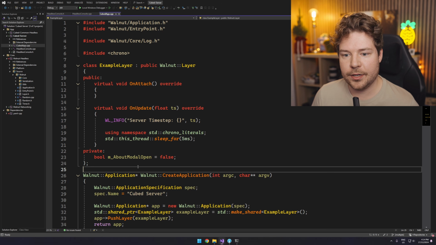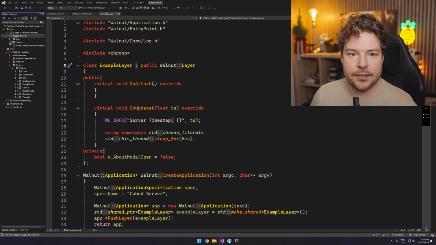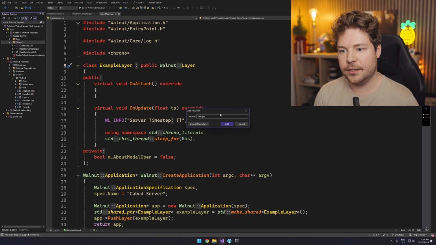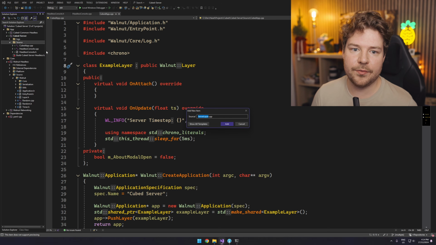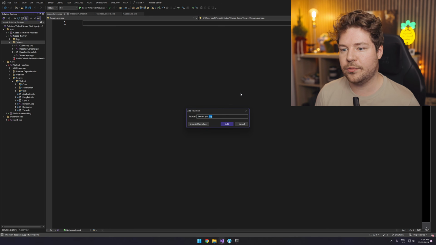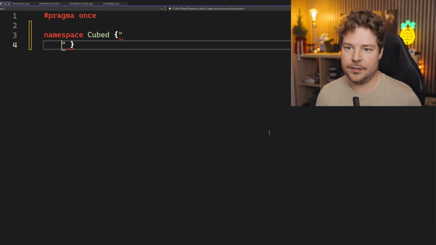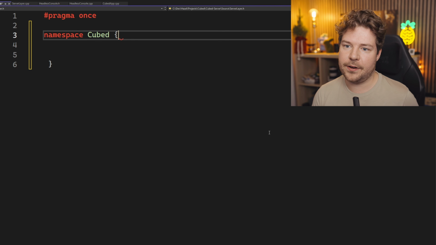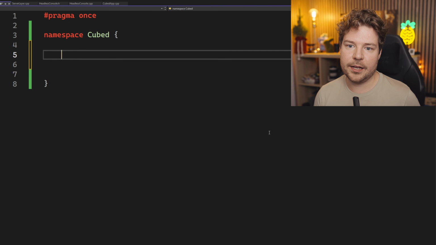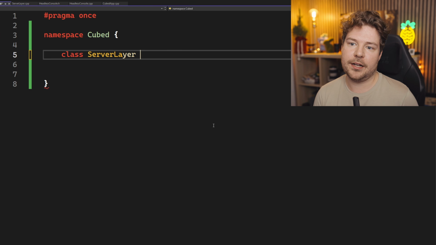Okay, so example layer, same situation. I want to create a server layer, basically. So over here in source, let me create server layer, and this is going to be obviously responsible for running the entire game server. So we're going to have to branch this out, I'm guessing, into something a little bit more complicated in the future, depending on how far we go with this project. But in the beginning, we're going to set up basically the same situation as what we had for the client. So we're going to have a server layer.